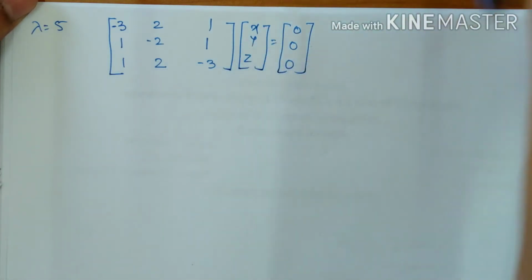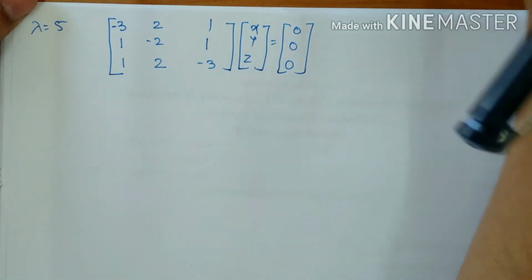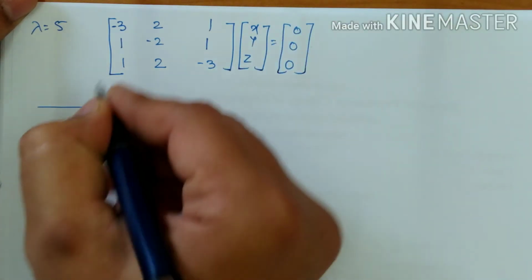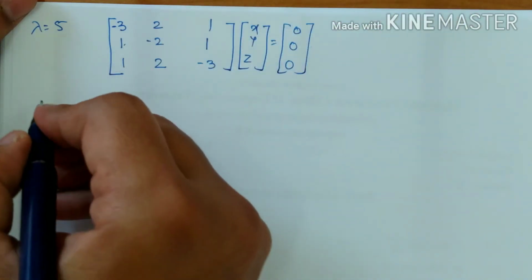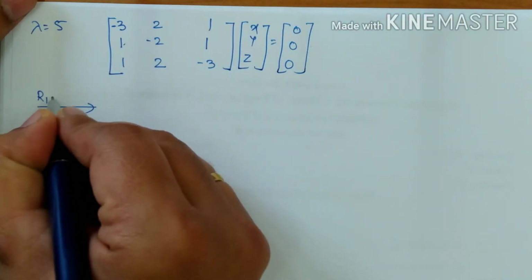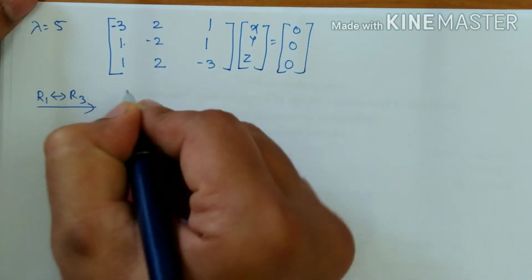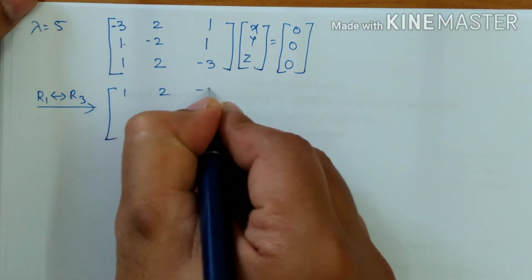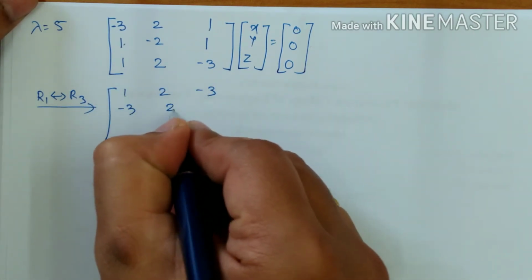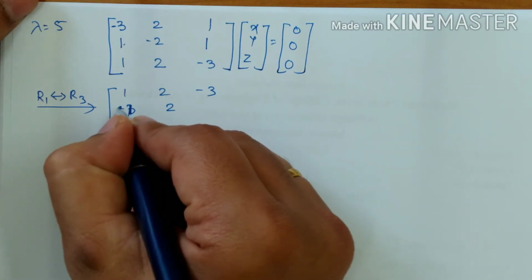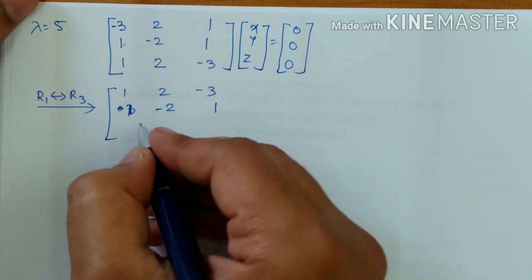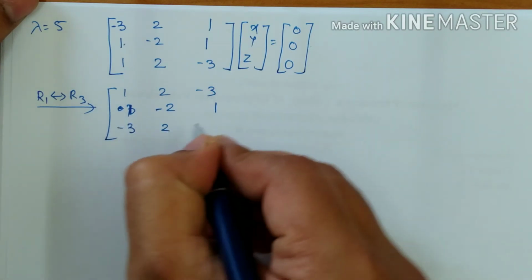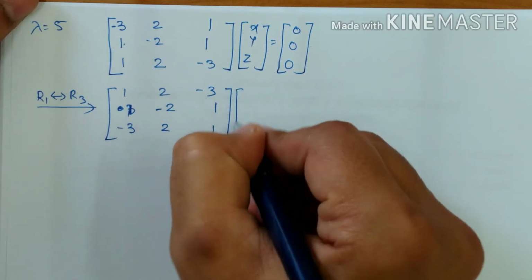Now we make a first interchange, R1 with R3, or R1 with R2, anyone is okay. I'll go for R1 interchange with R3, which gives 1, 2, minus 3; the middle row as it is, 1, minus 2, 1; and the last row becomes minus 3, 2, 1. Interchange we have done.